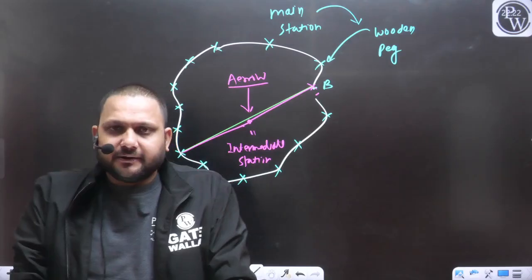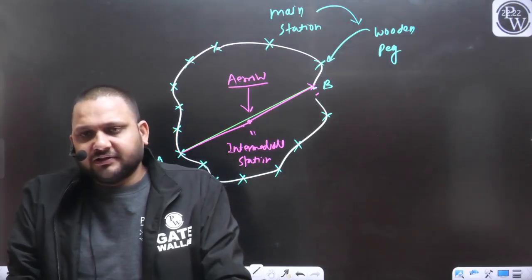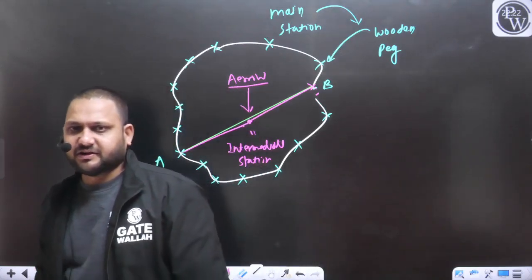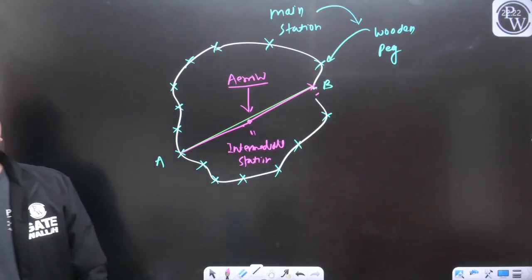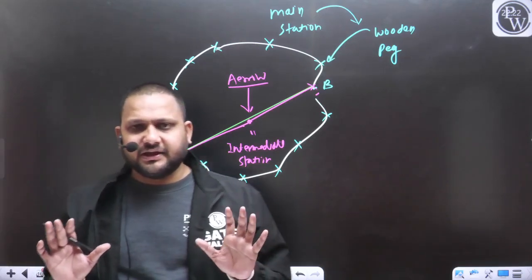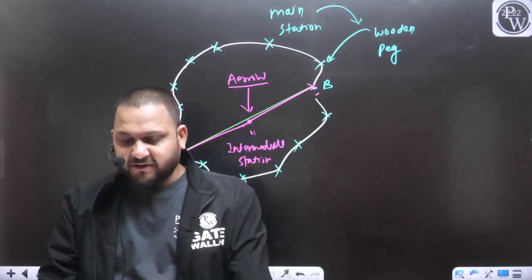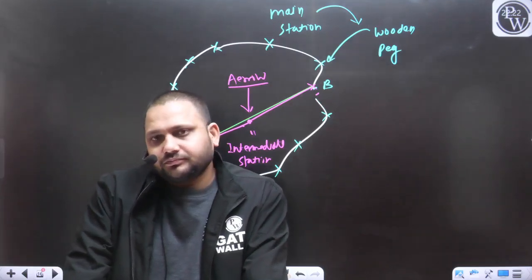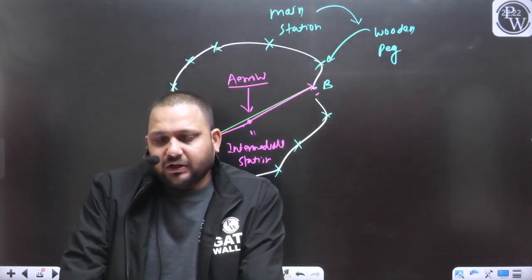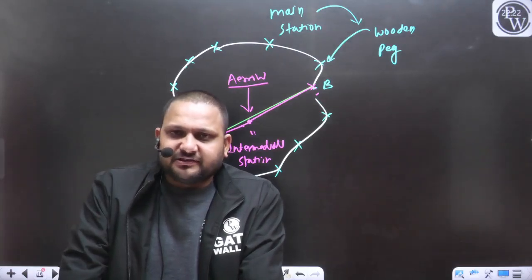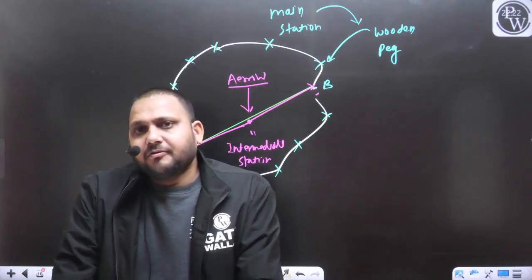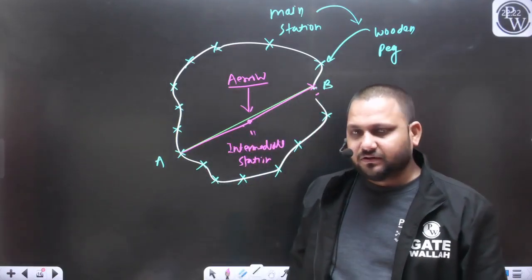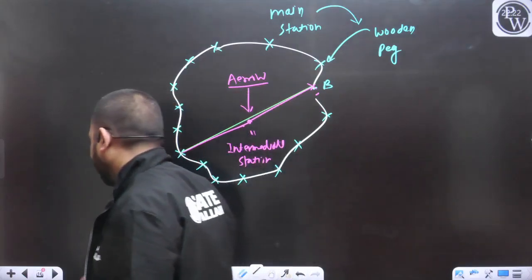So this is the use of the ranging rod. We also require the ranging rod in our survey work. We have not discussed anything related to the cross staff as of now. As of now, we have discussed the chain, the tape, the wooden peg, the arrow, and the ranging rod, what their specifications are and what their uses are.